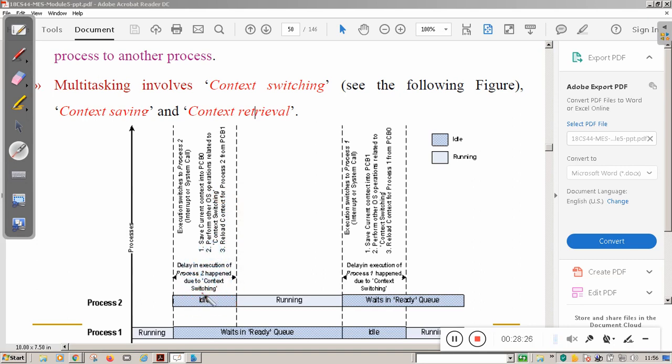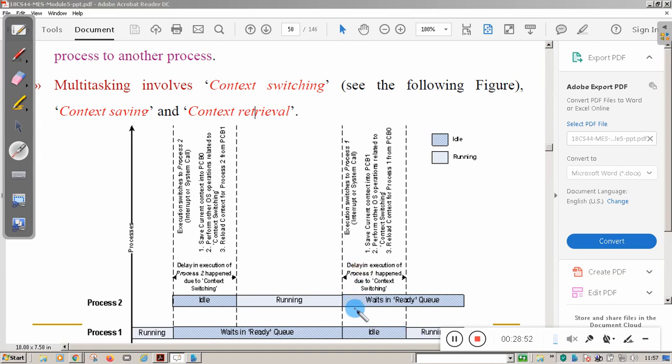That's why this is the idle time where it will do context switching. After that it will go into running state. After some time, you just think the CPU wants to switch from process 2 to process 1.